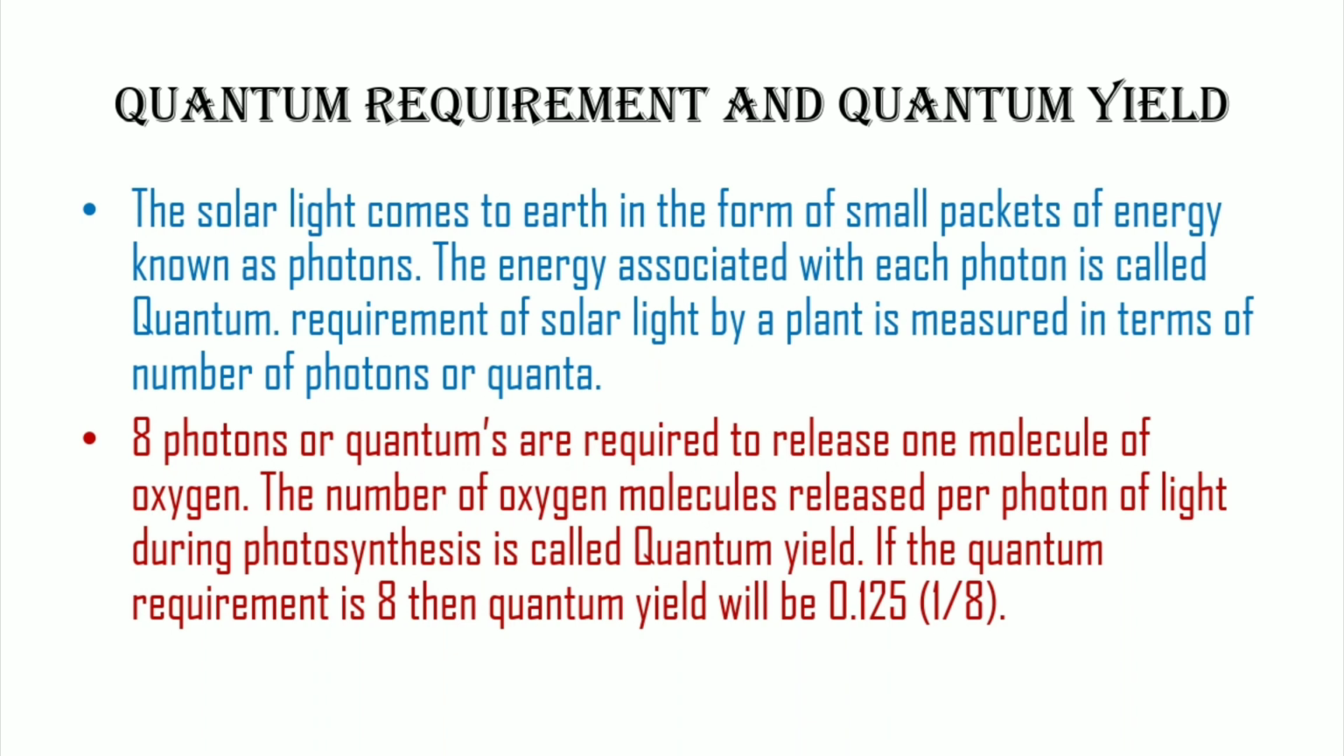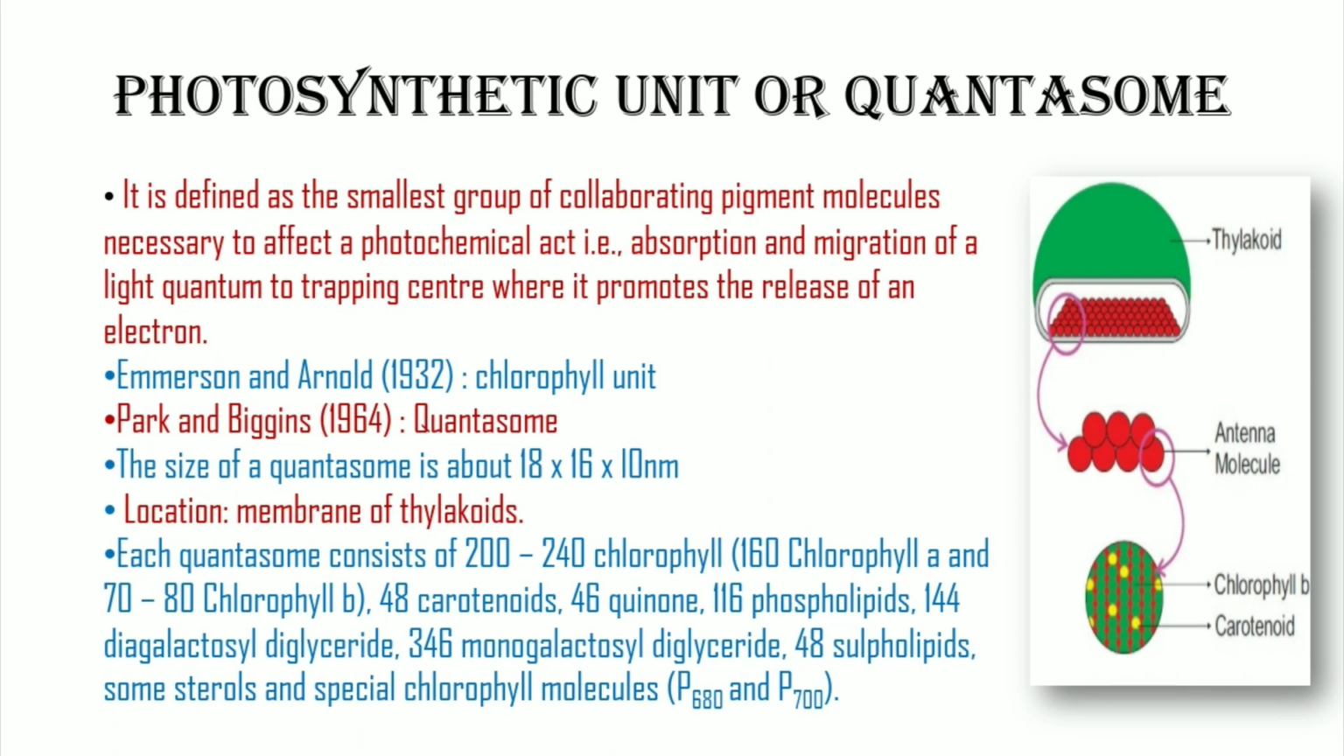The number of oxygen molecules released per photon of light during photosynthesis is called quantum yield. If the quantum requirement is 8, then the quantum yield will be 0.125. Photosynthetic unit or quantasome.